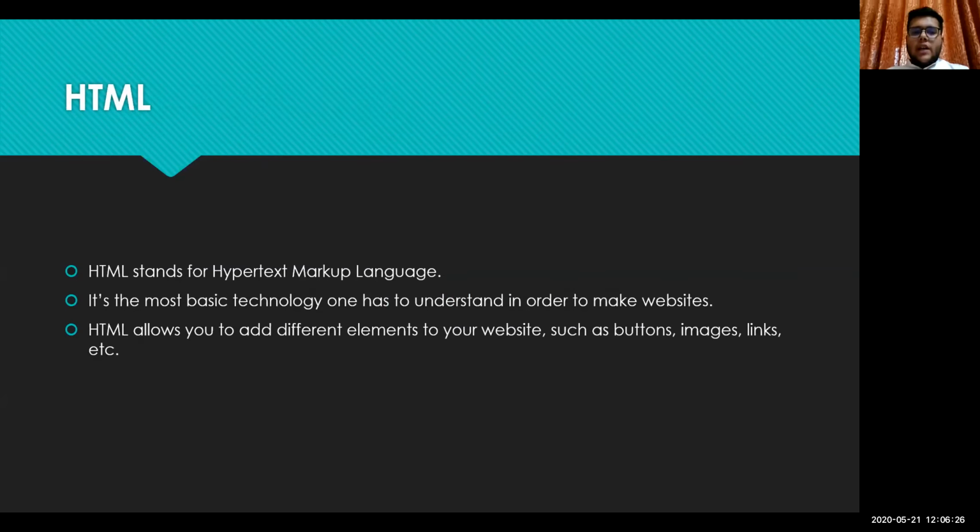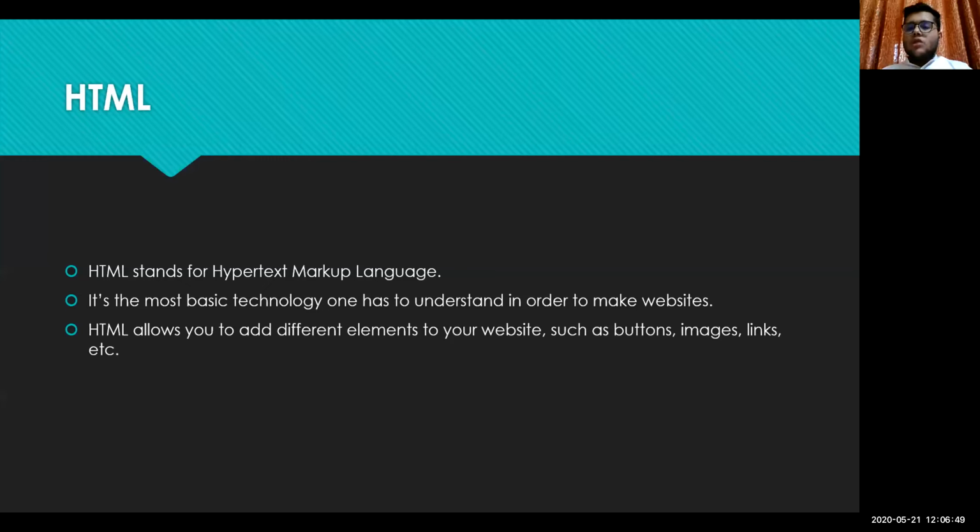So let's get started with HTML. HTML is the most basic thing which we need to learn for website development. HTML stands for Hypertext Markup Language, and it's the most basic technology. It allows us to add different elements to our website such as buttons, images, links, etc.